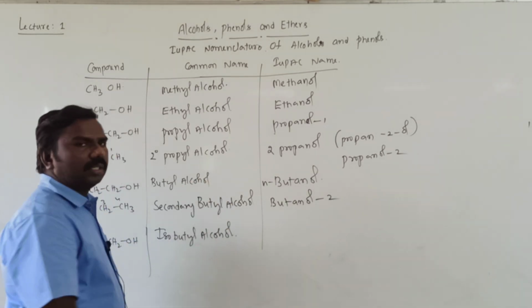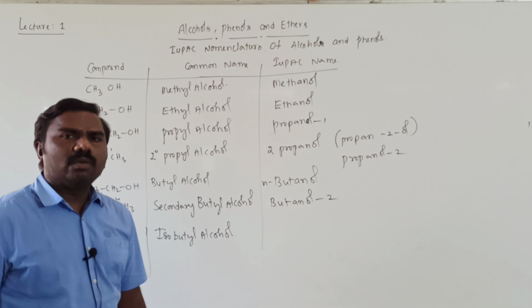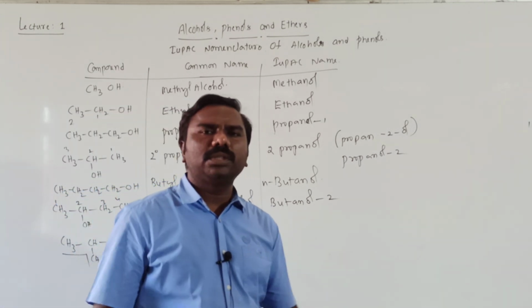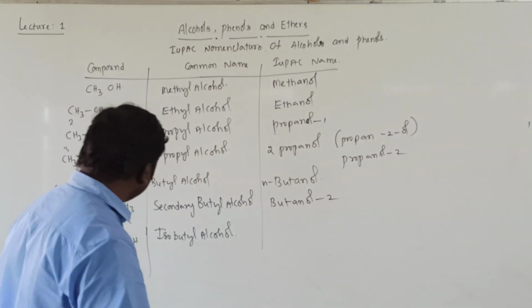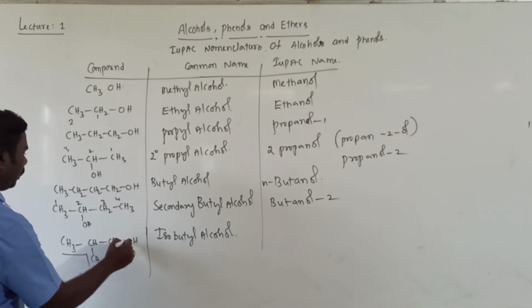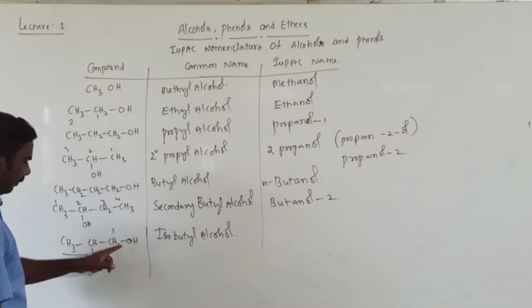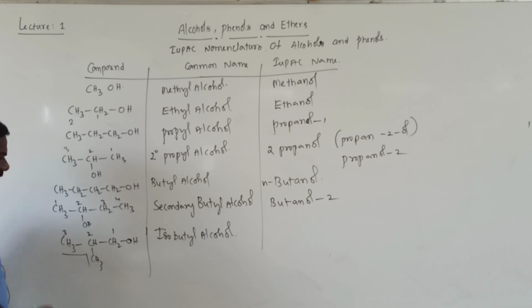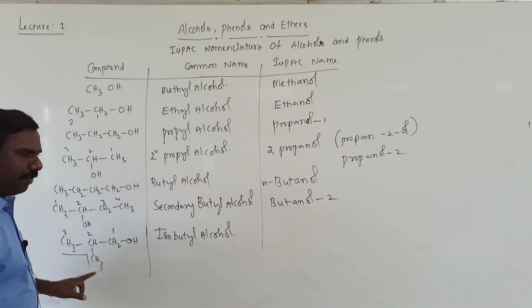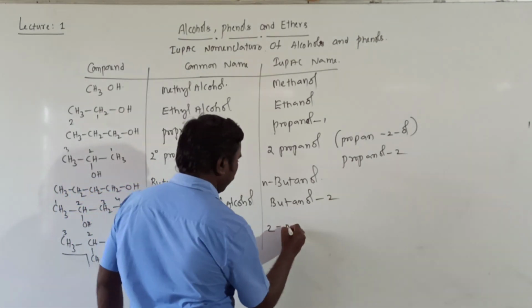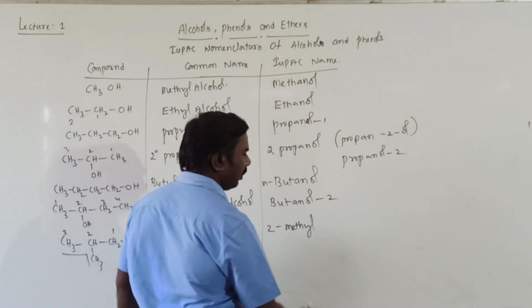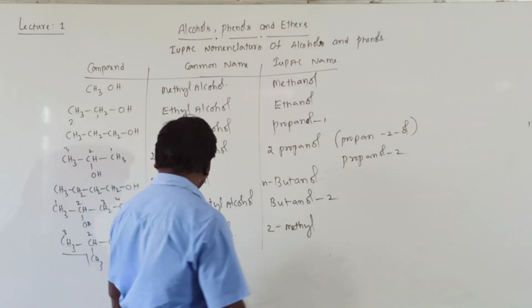While giving the IUPAC name, we should give the numbers. The first number goes to the OH-attached carbon atom. 1, 2, 3: the second position is occupied by methyl. That's why 2-methyl. You need to write the substituent first, that's why 2-methyl.